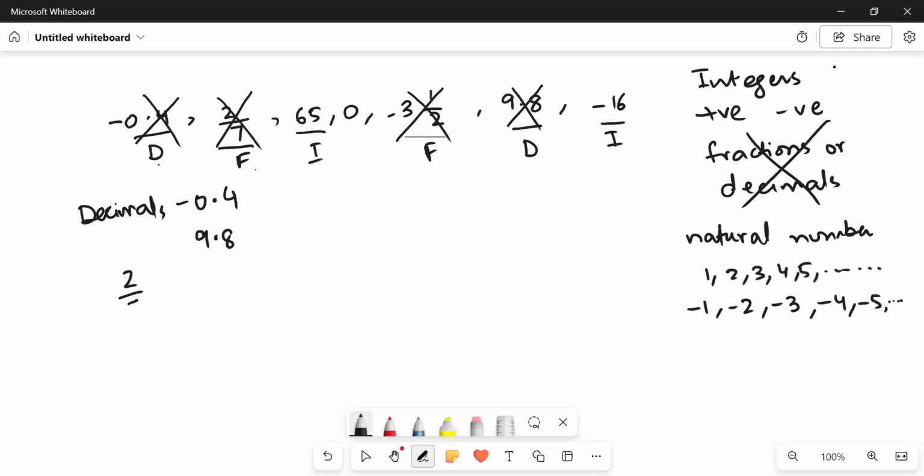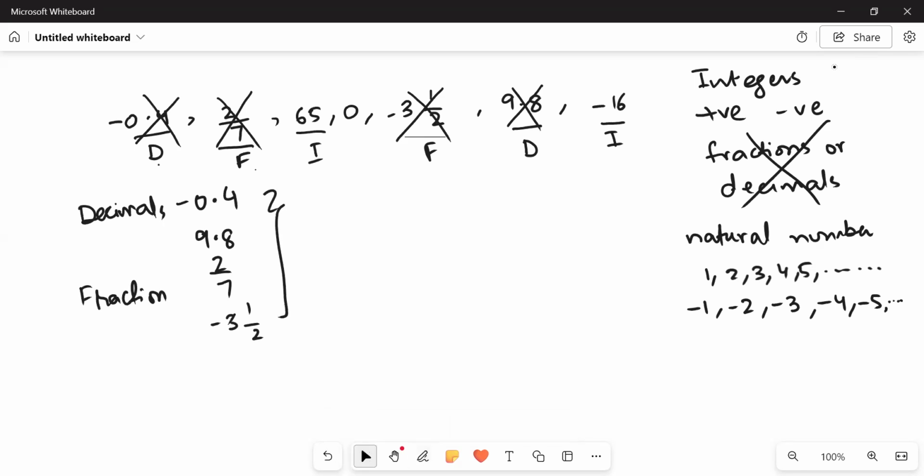Similarly, 2/7 and -3 whole 1/2, again, these two are fractions. So these 4 are neither positive nor negative integers. They are negative numbers. Similarly, this one is also a negative number.